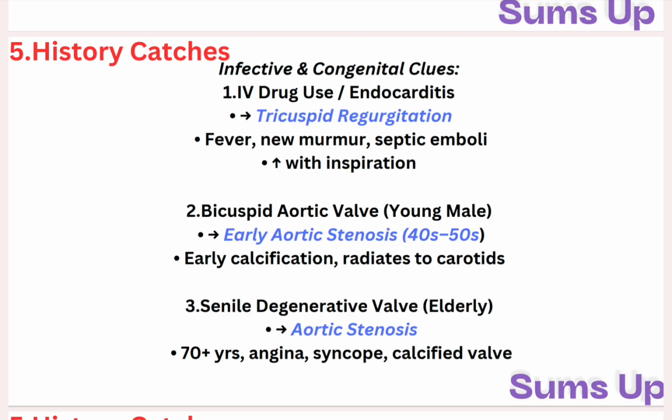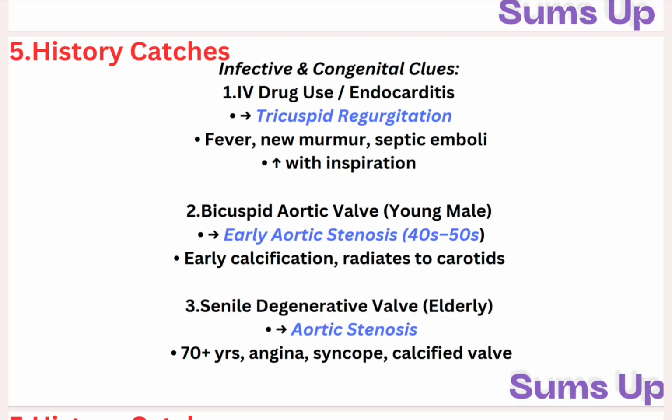Number one, IV drug use, endocarditis, tricuspid regurgitation. Most of the time if you see IV drug use, it is endocarditis pathology, and most commonly tricuspid regurgitation would be the answer. Fever, new murmur, septic emboli, increase with inspiration, these are the key information given in the stem of the questions. You will see these kinds of questions on QBank in Step 1 and Step 2.